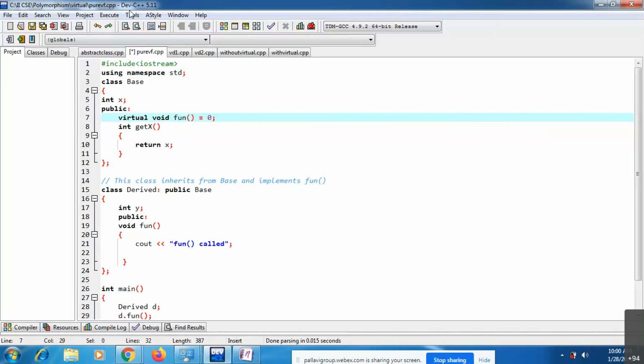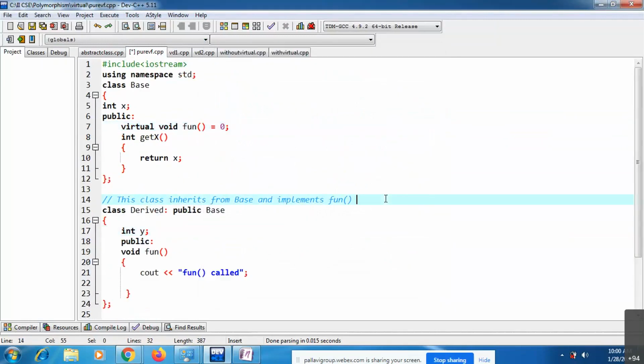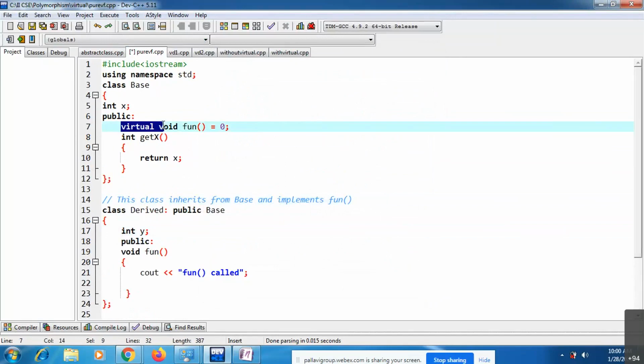Now see this particular function. I'm saying that it is a pure virtual function. How can you say that? I'm just assigning this virtual function to 0. I'm not writing any definition here. I'm just assigning this to 0, so that you can call it a pure virtual function.